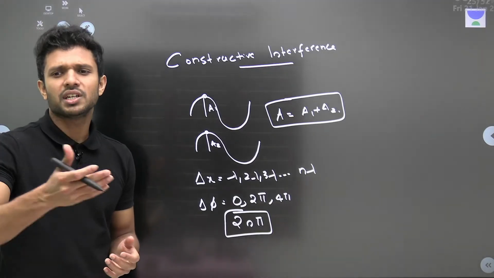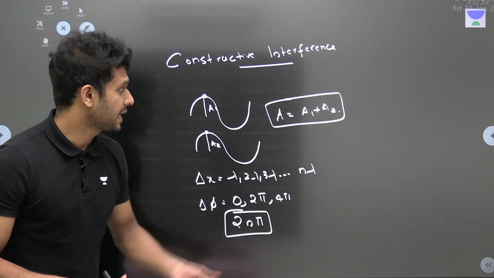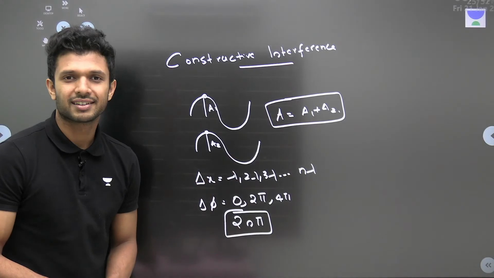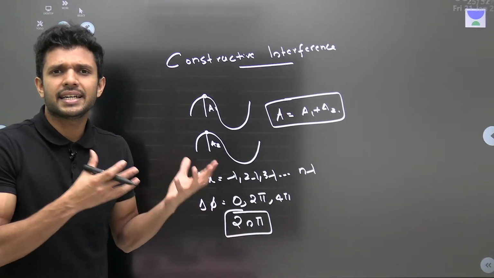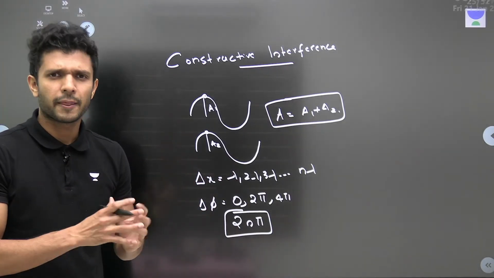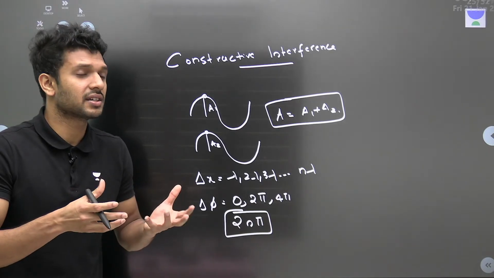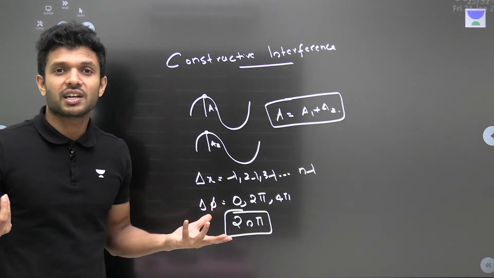Right. One more thing is left to be learned from here: how much is the intensity? Intensity means the energy per unit area per unit time, or intensity in a simple way is, let's say, the brightness of the light, right?